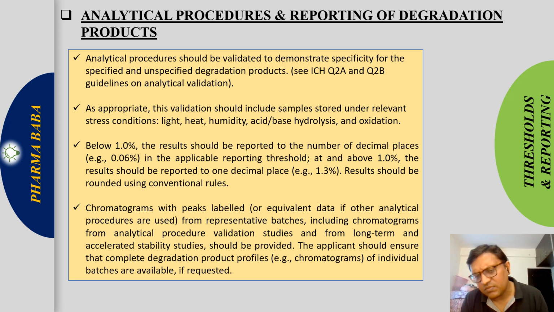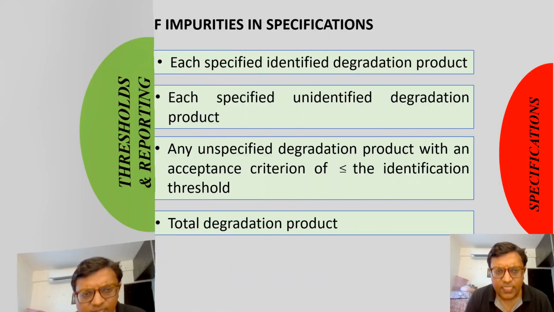So whatever batches we are submitting, whatever validation we are providing, the way we are analyzing and characterizing the impurity, all are auditable documents, and the agency can ask whenever required, right? So this is the analytical procedure and reporting of the degradation products.